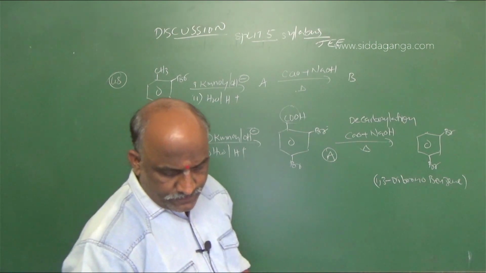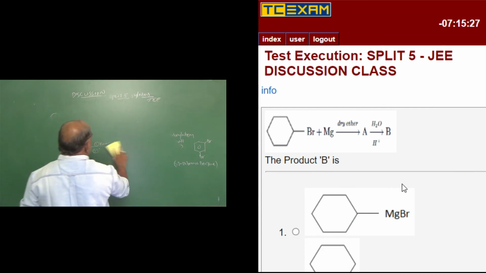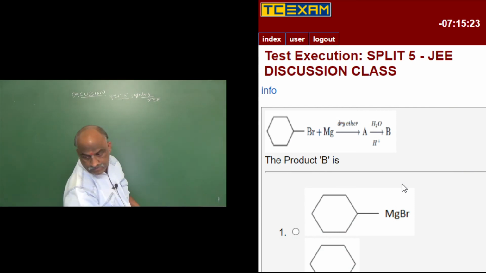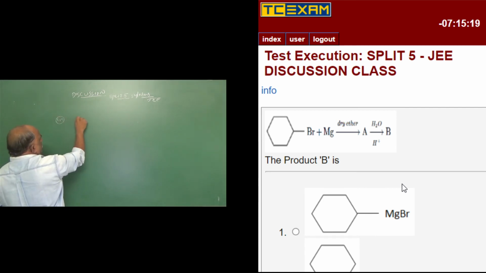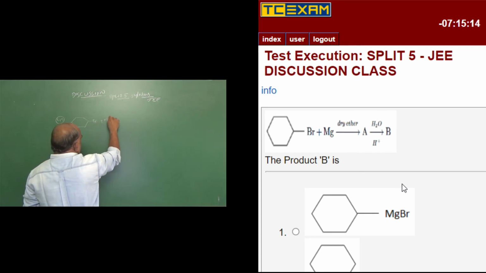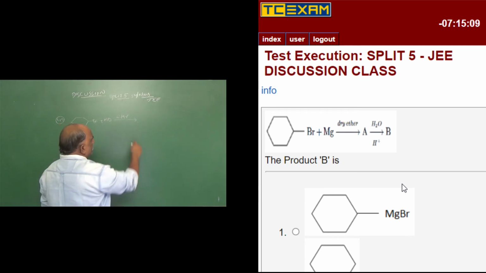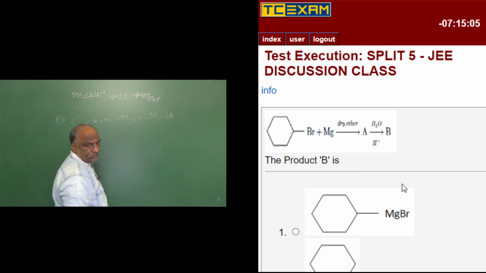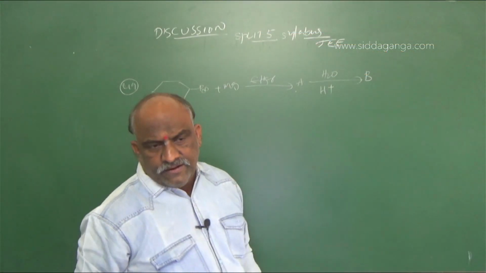Question 49. Ether gives rise to A. Hydrolysis gives rise to B in the presence of H plus. So this is a very easy question.